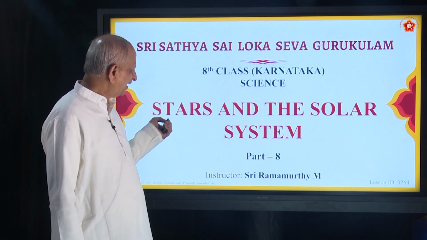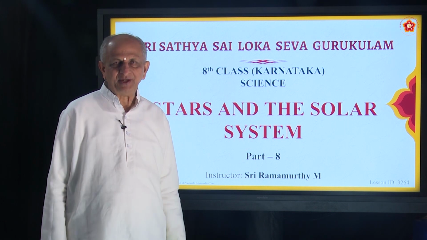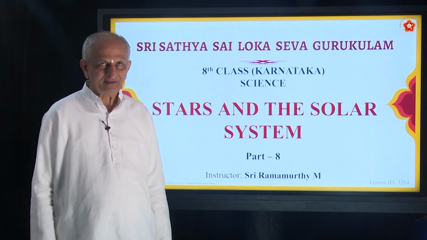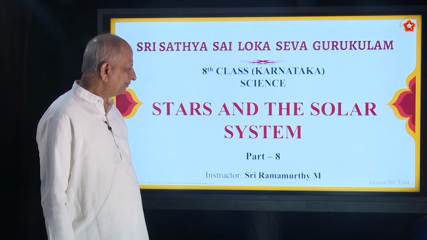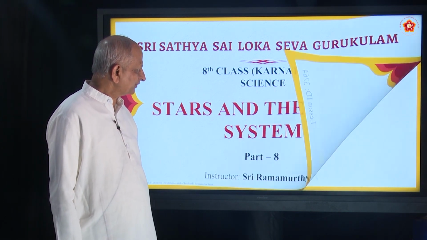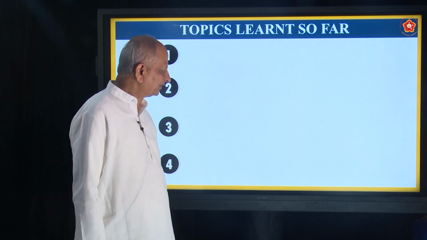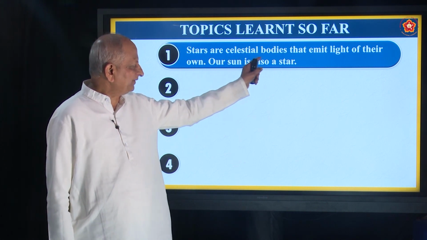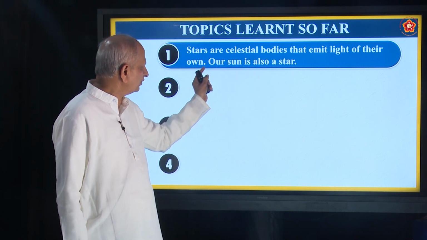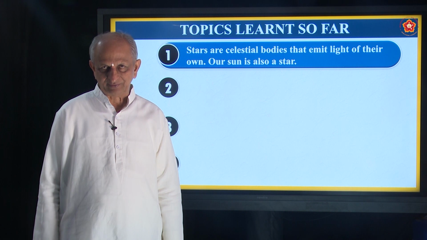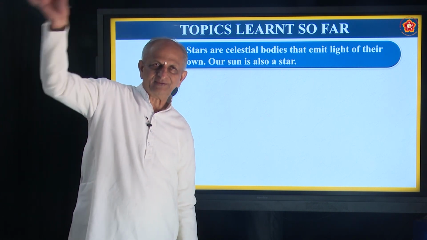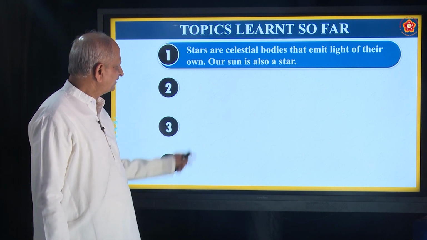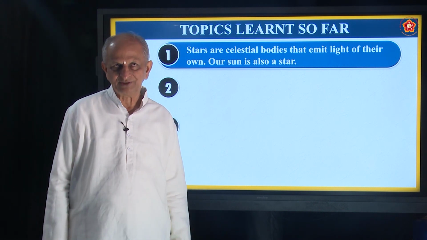So a star is an illuminating body, a self-illuminated body with twinkles, and the sun is a most average star. Let us just recall what we have studied in the previous class. Stars are celestial bodies that emit light of their own. Celestial means that which occupies space. And our sun is also a star. It is an average star.